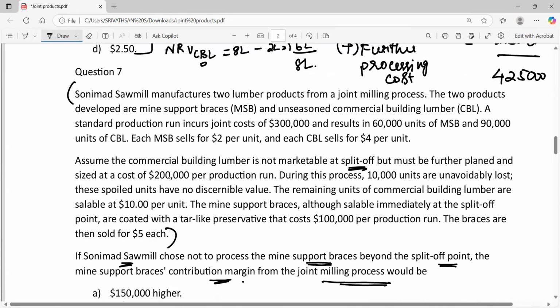If you are not processing MSB further, at what price can you sell MSB? Without further processing, MSB can be sold at a price of $2 per unit. But if you are processing it further, MSB can be sold at a price of $5 per unit. So if you are not processing it further, you can sell it only at $2 per unit. So you are losing $3 per unit, right?